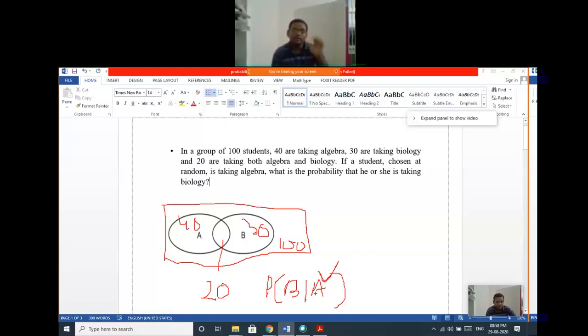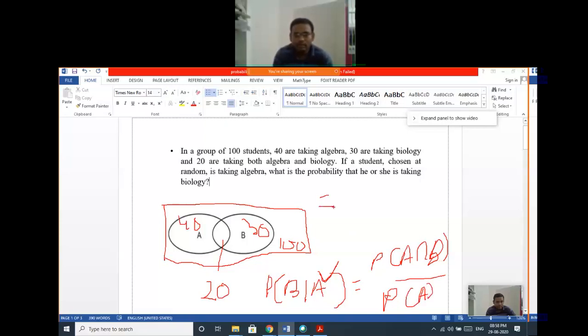Okay, probability of B given A. So B means biology, A for algebra. And what is the probability that he or she is taking the biology subject? We are considering the data from algebra. This algebra means the group. Okay, and we have to calculate this one. So this is the conditional probability, as I told you in the previous example. So this is probability of A intersection B, that means A and B, probability of A and B divided by probability of A. Okay, so that formula you just apply over here.